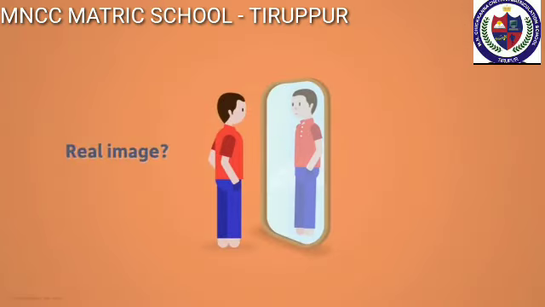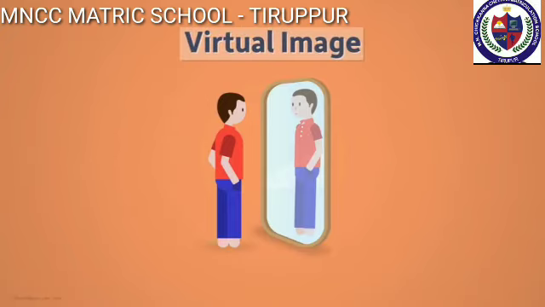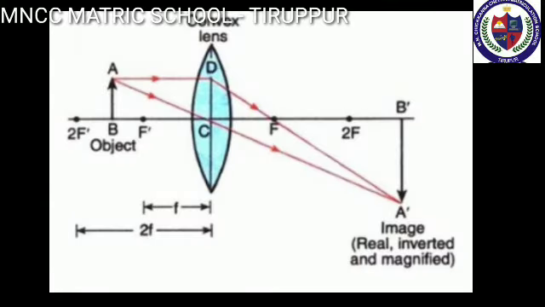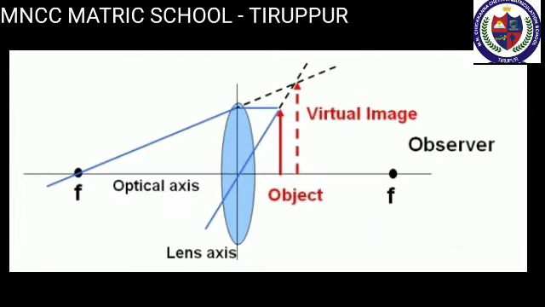Real and virtual image. If the light rays coming from an object actually meet after reflection, the image formed will be a real image and it is always inverted. A real image can be produced on a screen. Next one, virtual image. When the light rays coming from an object do not actually meet but appear to meet when produced backwards, that image will be a virtual image. The virtual image is always erect and cannot be caught on a screen.